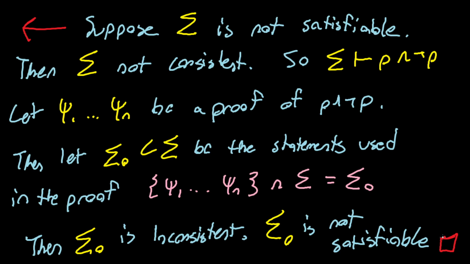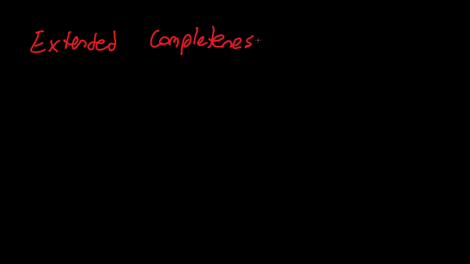So I'll leave it there. That was a pretty long one. But we proved the two big ones. We proved the extended completeness theorem. I keep writing sigma instead. And we proved the compactness theorem.